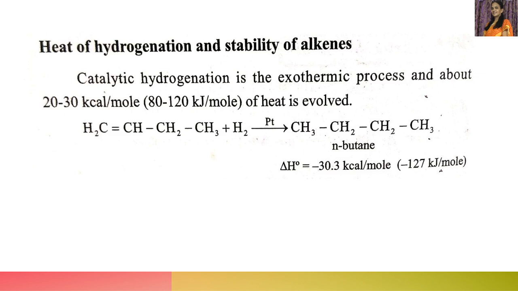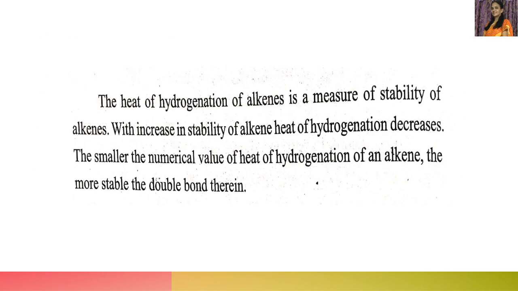Okay, so the heat of hydrogenation: during the addition of hydrogen to alkene, how much energy is released? That is called heat of hydrogenation. So in the case of catalytic hydrogenation, it is around 20 to 30 kilocalories per mole. Okay, now let's see. The heat of hydrogenation of alkenes is a measure of stability of alkenes. So, based on the amount of heat liberated during the addition of hydrogen to alkene, we can decide the stability of that particular alkene.